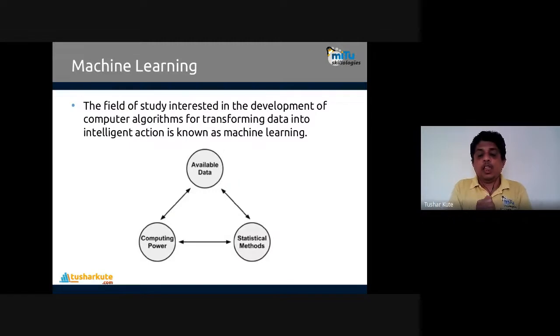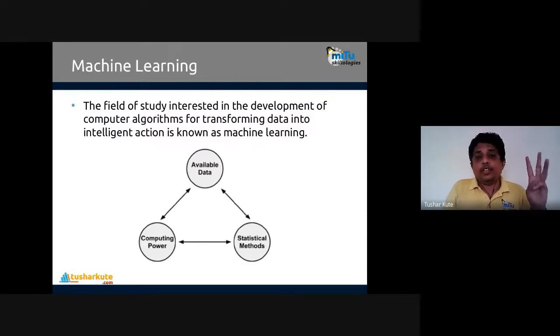And let us see how statistics will help the model to learn or build the machine learning models here. Machine learning is a field of study interested in the development of computer algorithms for transforming data into intelligent action. Data into action, this is the transformation that is done. Can I convert data into action? Yes, machine learning will help you.